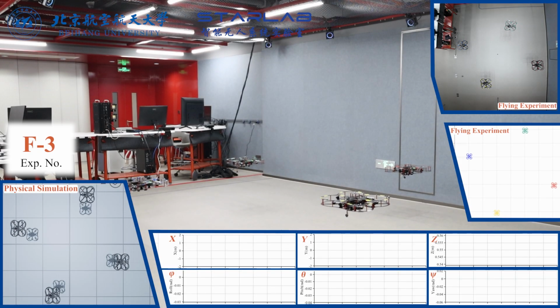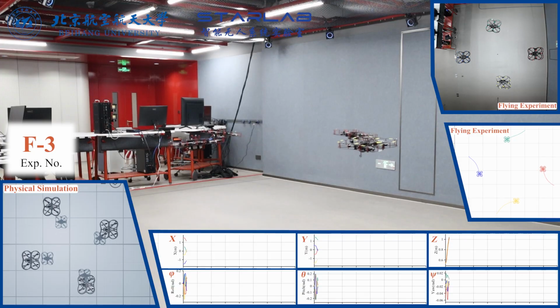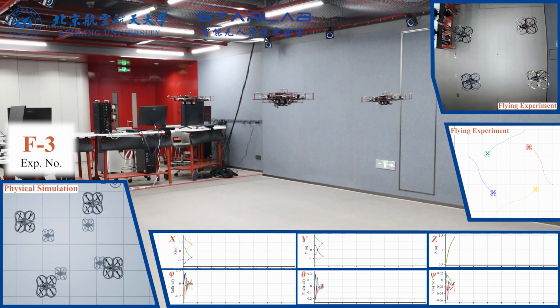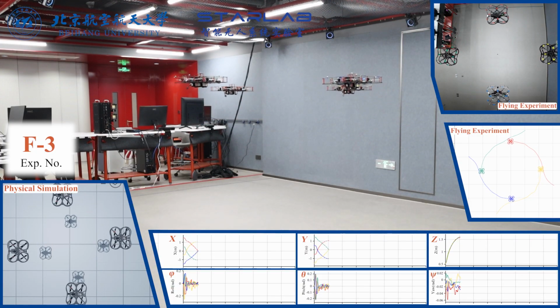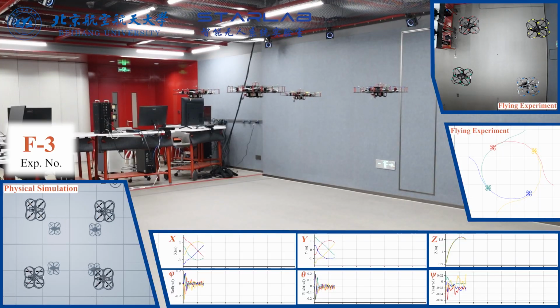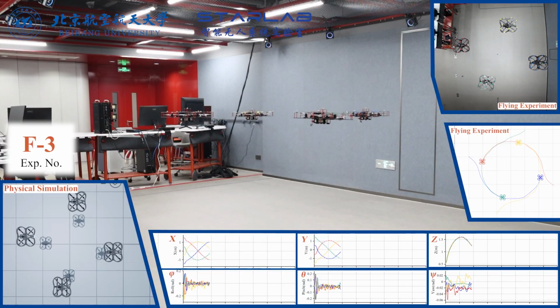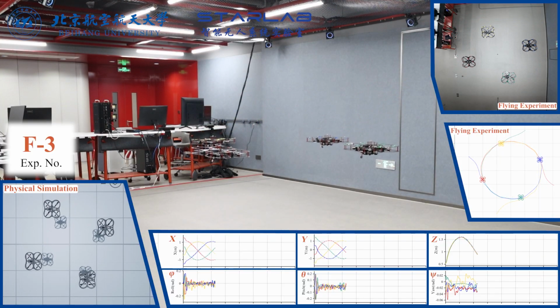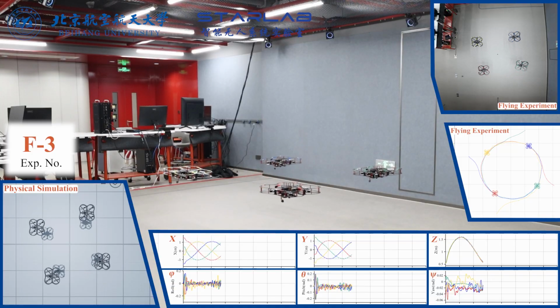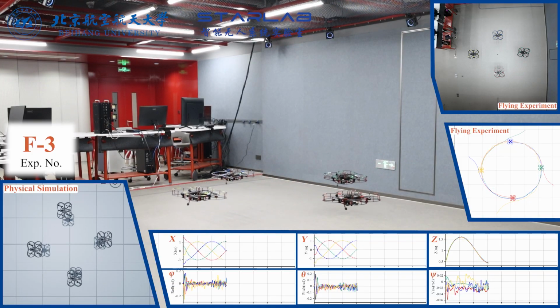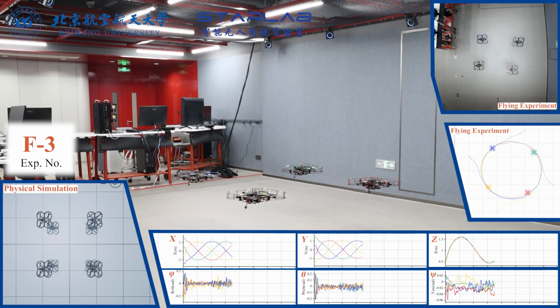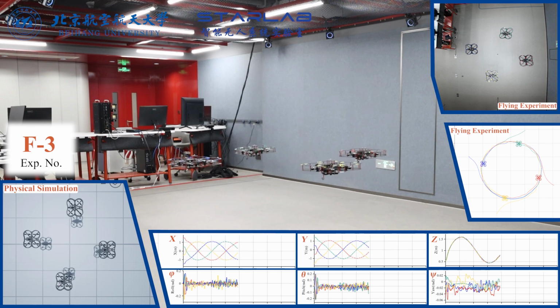The experiment currently shown on the screen is F3, which is the baseline experimental group with a memory order of 3. The lower left panel shows the physical simulation process, while the curves at the bottom present the 6 degree of freedom states of the UAVs. The right and upper right panels show the top view perspectives of the UAVs during the flight experiment.